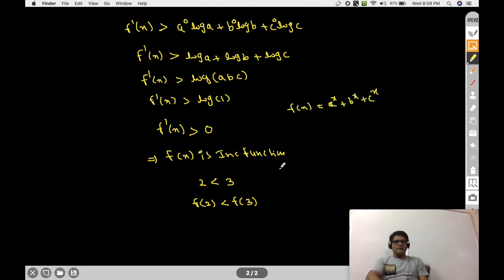So f of 2 is a square plus b square plus c square, which is less than f of 3, and f of 3 is a cube plus b cube plus c cube. So this is our requirement. This is what we needed to prove.